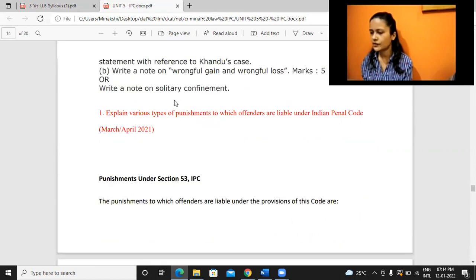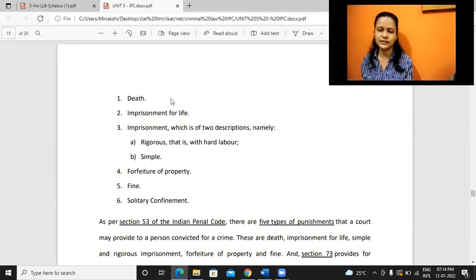So this is on the punishments part. This is clear, right? Yes, ma'am.